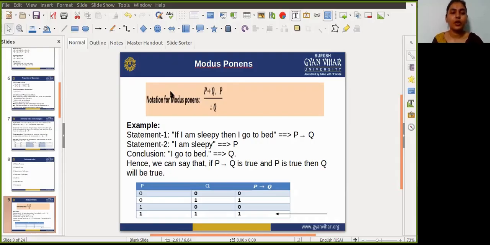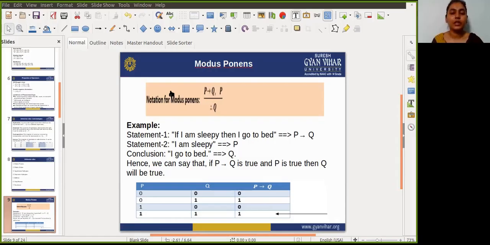So guys, the modus ponens rule is one of the most important rules in inference, and it states that if P and P implies Q are true, then we can infer that Q will be true. Means if the value of P is true, and P implies Q is true, then we can say that Q will also be true.